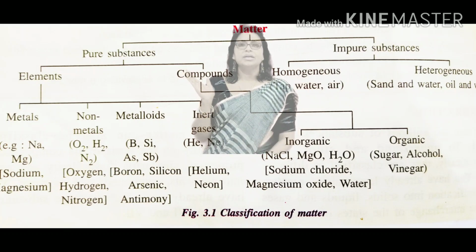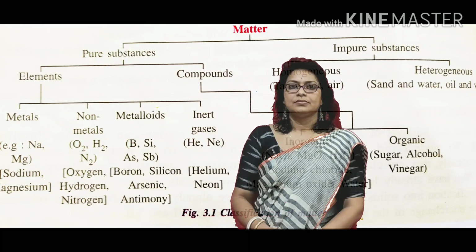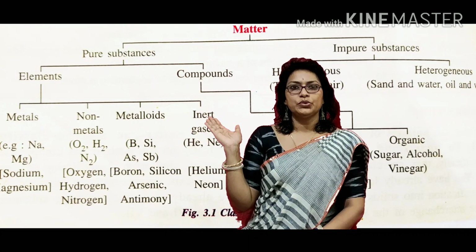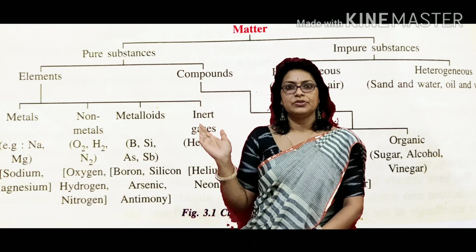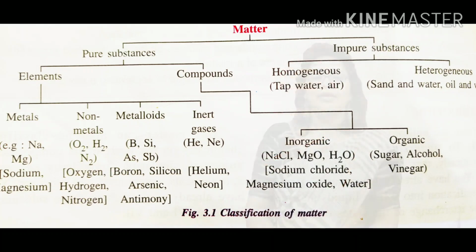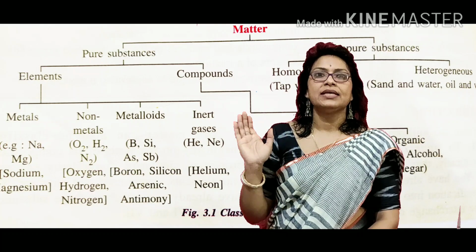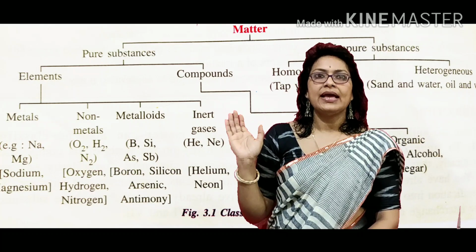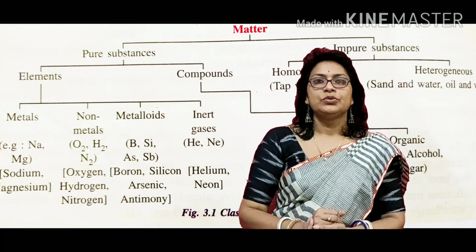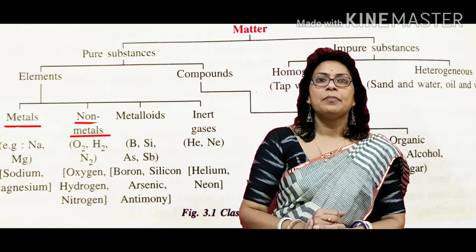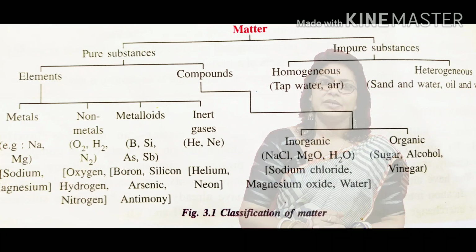But today we are going to discuss only pure substances. Pure substances are divided into two types, elements and compounds. Elements are further divided into four types: metals, non-metals, metalloids and inert gases. Today we will discuss metals and non-metals only.